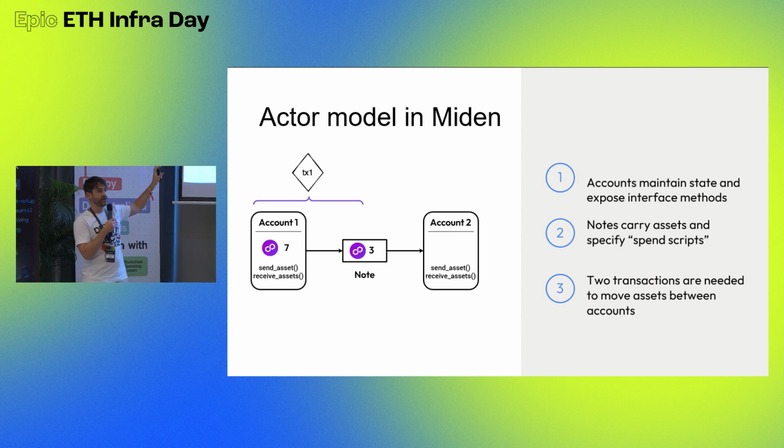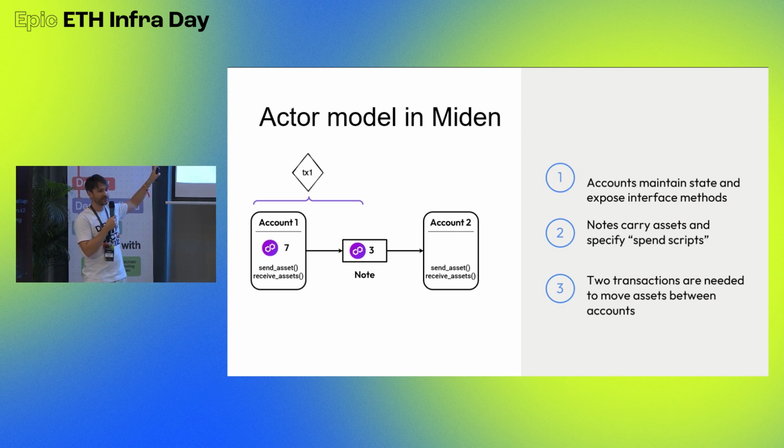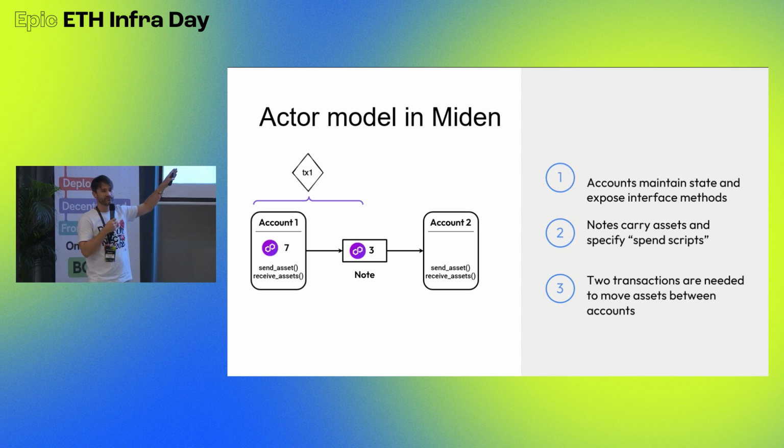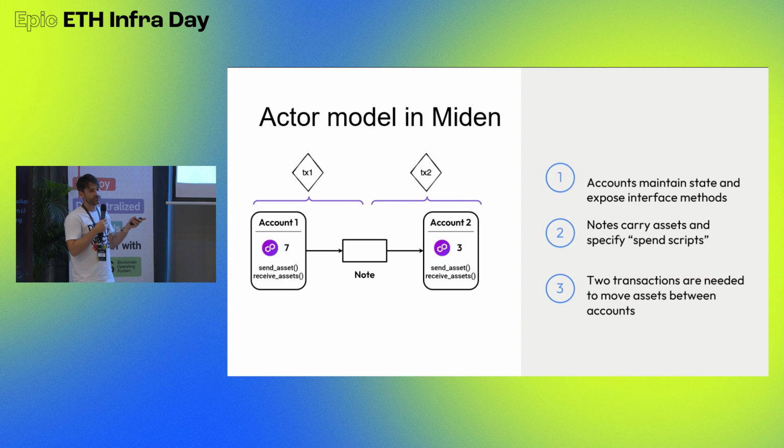So now we have a change in the account hash of 1, but nothing else happened. And we have a new node in the node database. This can either only be a hash or it can be the full node data. But nothing in account 2 changed. And then we have account 2 who can consume this node. This is a second transaction, and now the hash of account 2 changed.